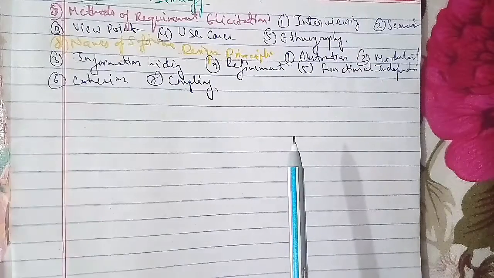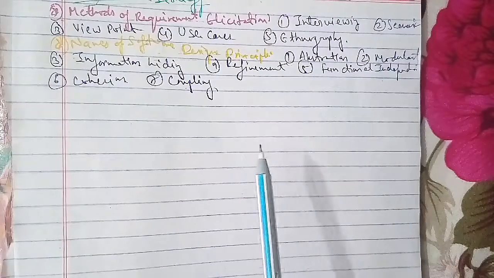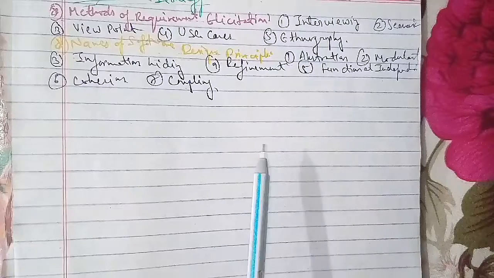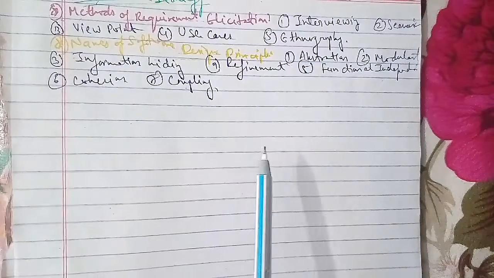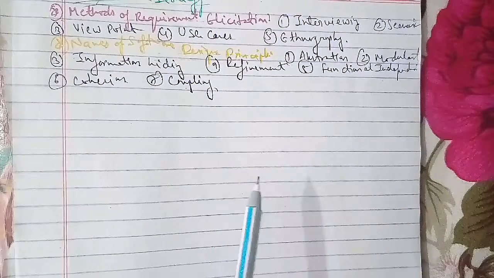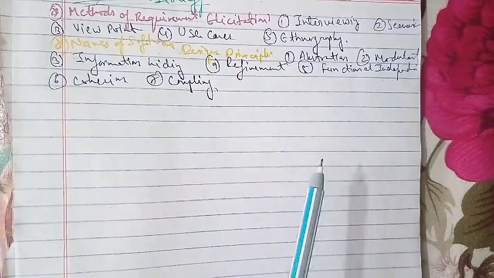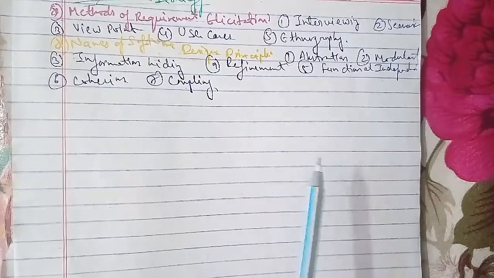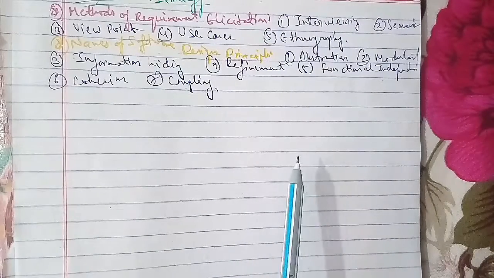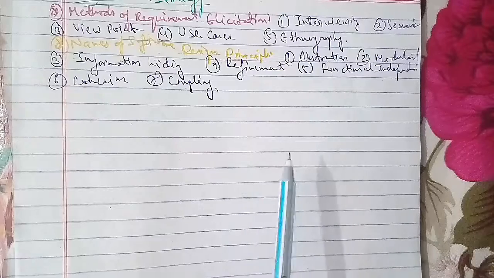Now we'll discuss the section C here, that is, answer 2 parts of the following questions. What do you understand by coupling and cohesion? What roles do they play in software design? Describe the properties of good coupling and cohesion, and give an example of each. That is from unit 3, that we have to discuss.